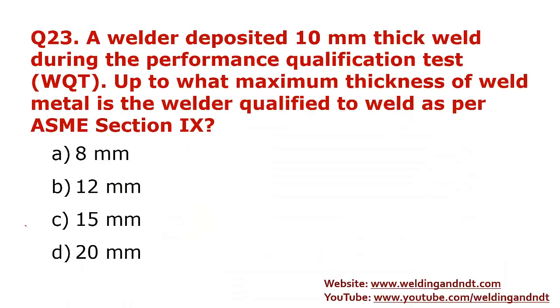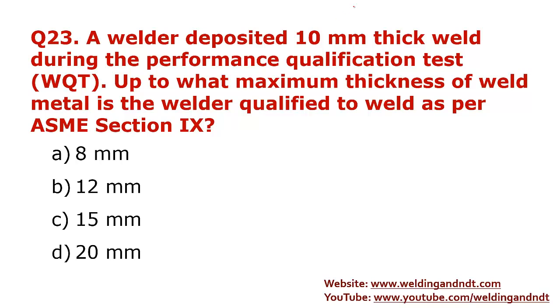In 1 minute, one question. Our today's question is: a welder deposited 10 thick weld during the performance qualification test. Up to what maximum thickness of weld metal is the welder qualified to weld as per ASME Section 9?